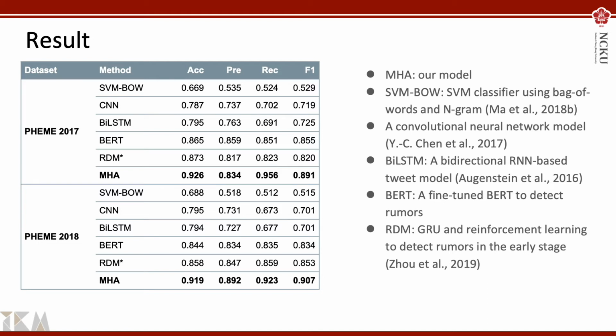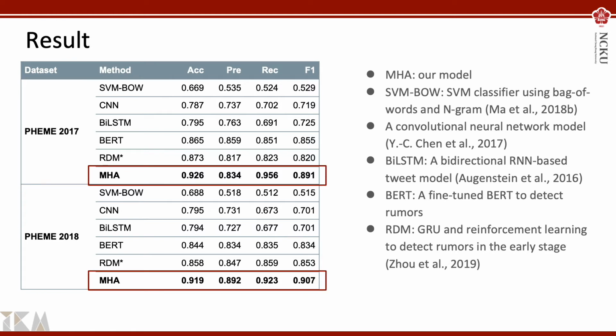Fourth, BERT is a fine-tuned BERT to detect rumor. Fifth, RDM is a method that integrates GRU and reinforcement learning to detect rumors in the early stage, which is the state-of-the-art model. In the result table, we can see that the MHA model yields the best performance.